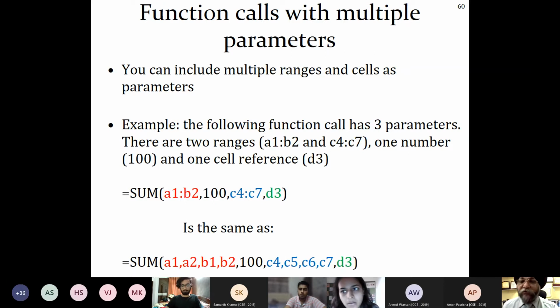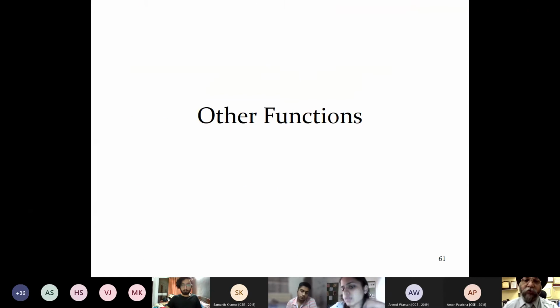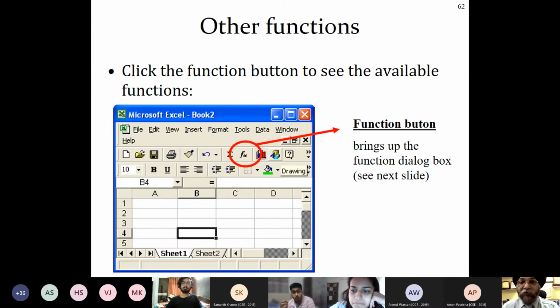Anyways, if you keep on doing it, you will get something as an answer, or you can say as a return or a value. Here we have learned that function calls can be done with multiple parameters also. Let us look at other functions except sum. This particular function button, sorry for the mistake in the spelling of button. Click the function button to see the available functions.